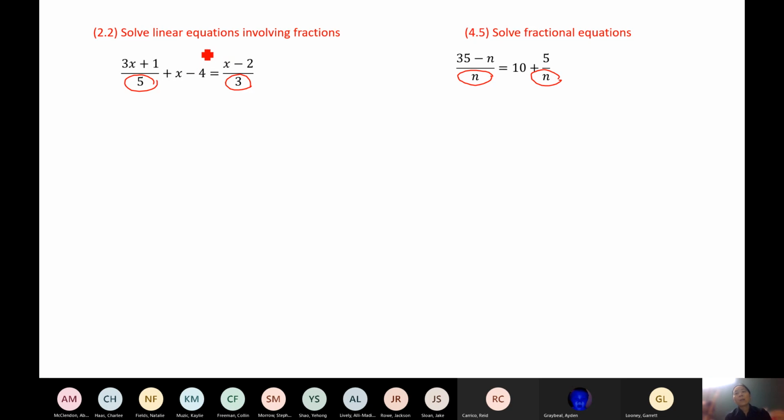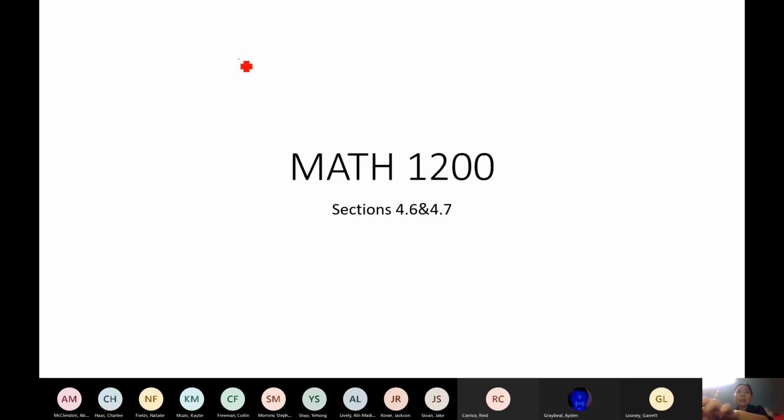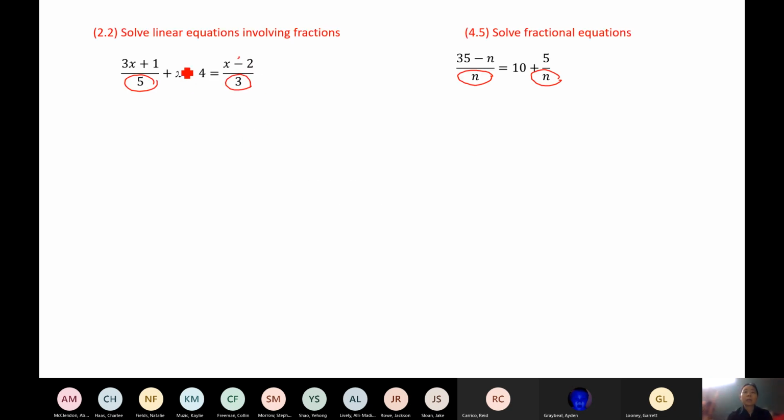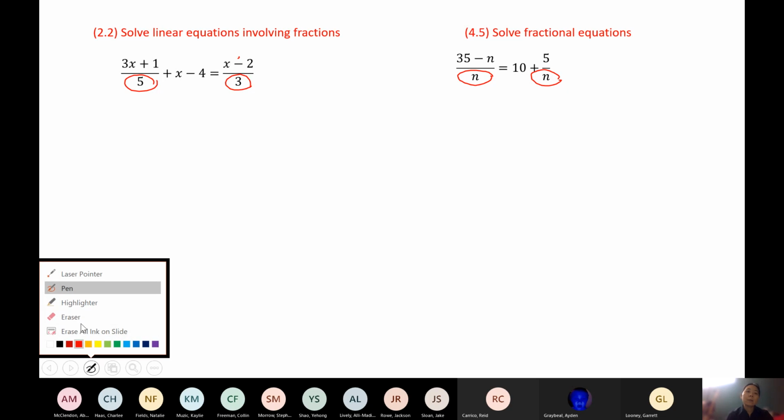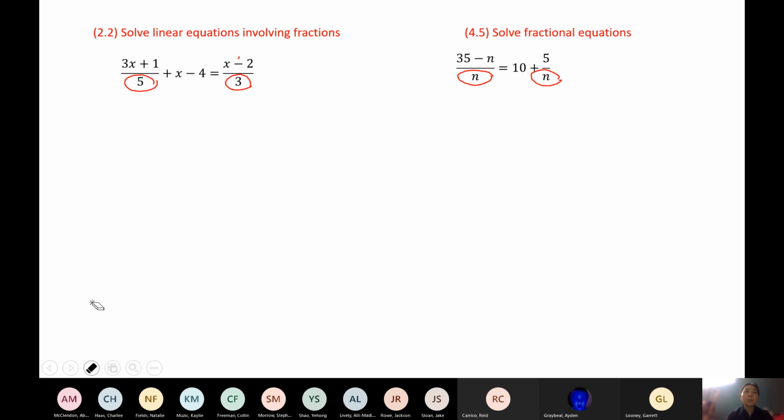But we did talk about those just recently, like the bonus question, how to add and subtract fractions with variables. But again, those are usually harder. So I still recommend that whenever you have fractions in the equation, get rid of all the fractions.